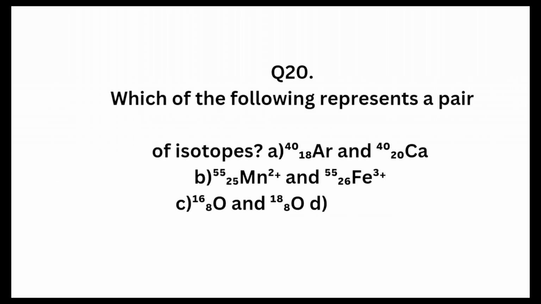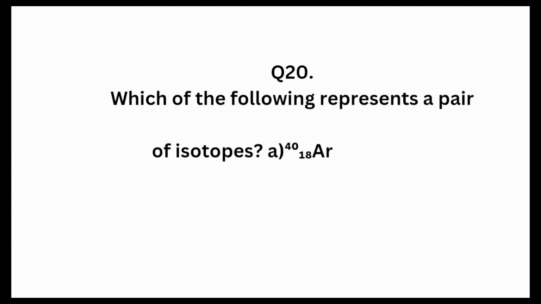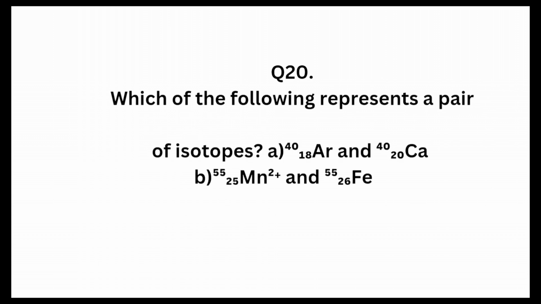B. Manganese 25, 55 and iron 26, 55. C. Oxygen 8, 16 and oxygen 8, 18. D. Sodium and potassium. Based on the above definition, isotopes are the same element but different masses. The exact answer for question 20 is C.